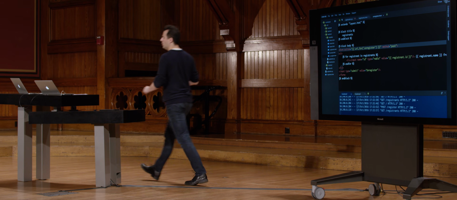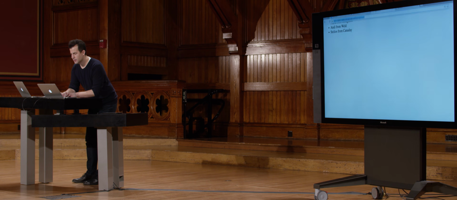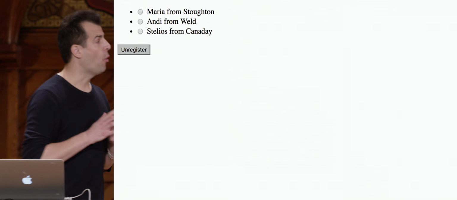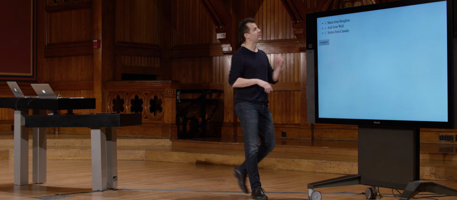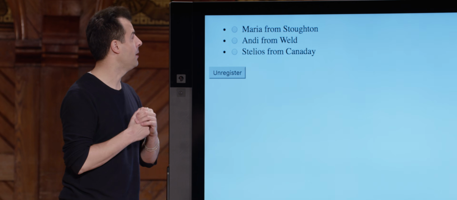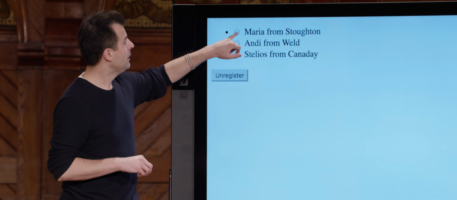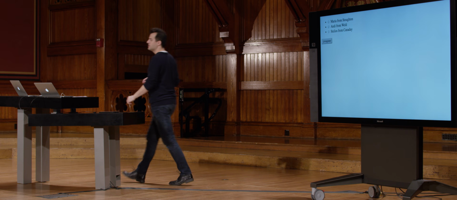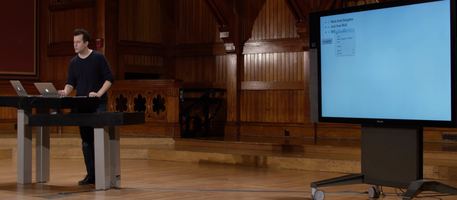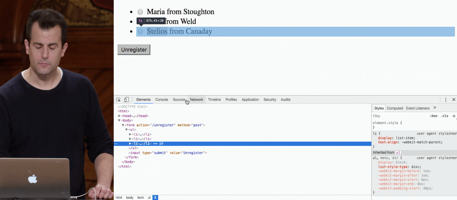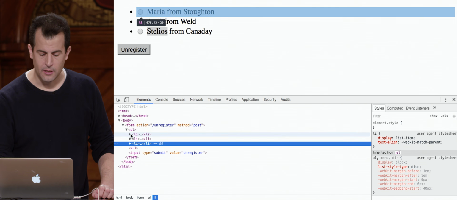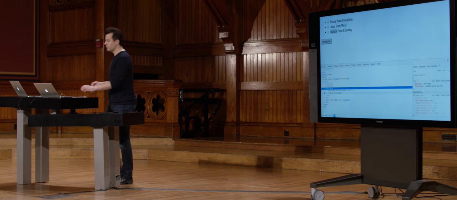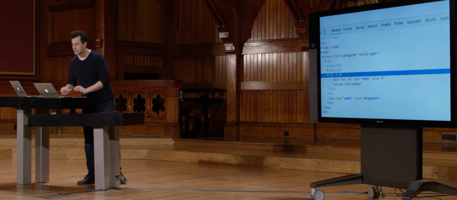So what does this look like? Well, let's see that. If I go ahead and visit /unregister, I see an unordered list, just like before. And if I played with CSS, I could even get rid of these bullets altogether, each of which has a radio button next to it, one of which I can select in order to delete this user from my database. But how does this work? Let me go ahead in Chrome now and inspect and look under Elements at one such row, and notice the HTML that Python, and in turn my Jinja template, has dynamically outputted for me.